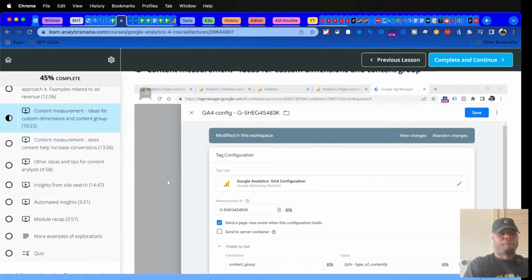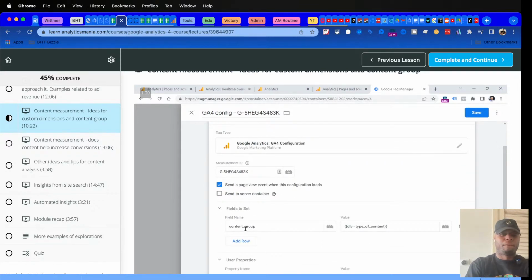An example of the configuration in Google Tag Manager could look something like this. You can send a parameter called exactly like this, content underscore group, all lowercase, and then you insert some variable that returns the value that you will send together with this parameter name. So let's pretend that I have in the data layer this kind of parameter, which is type of content. Its value can be blog post, video, podcast, something else. And then the value of this variable will be the value of this parameter.